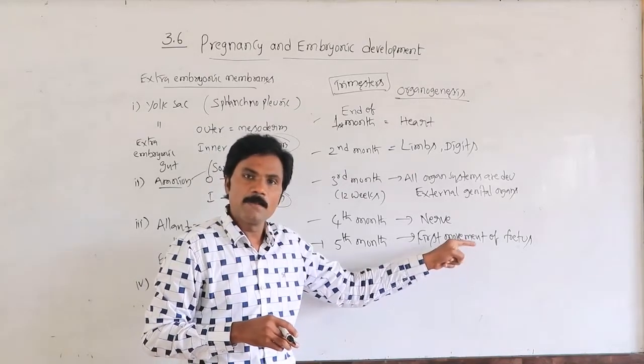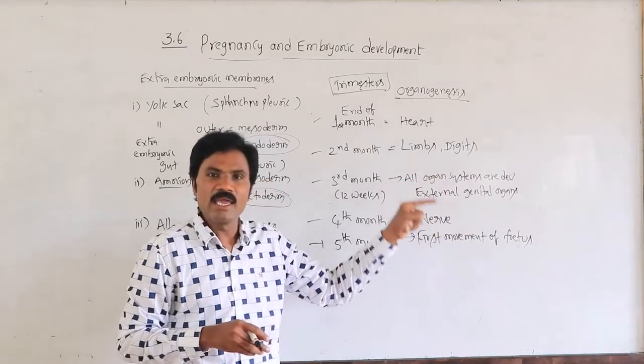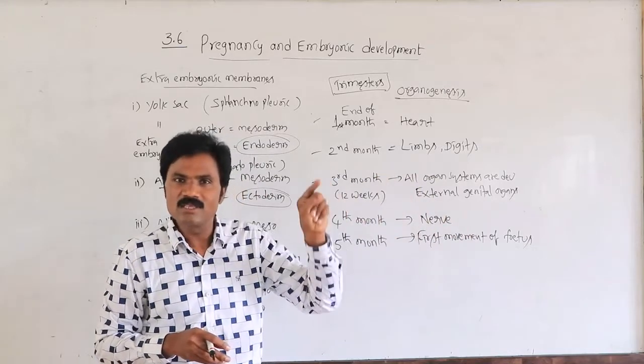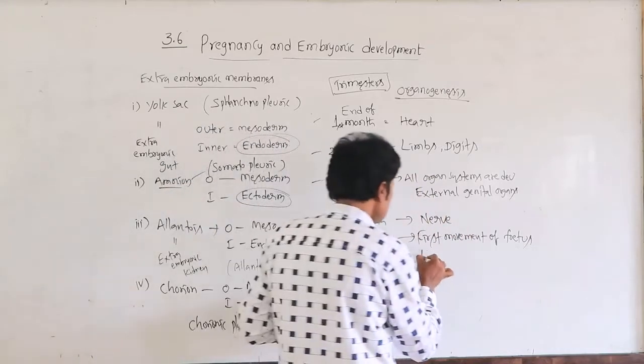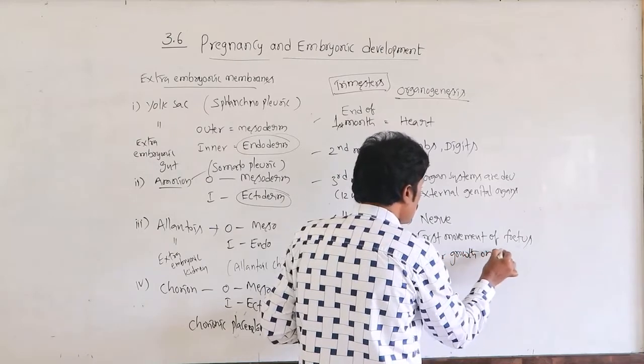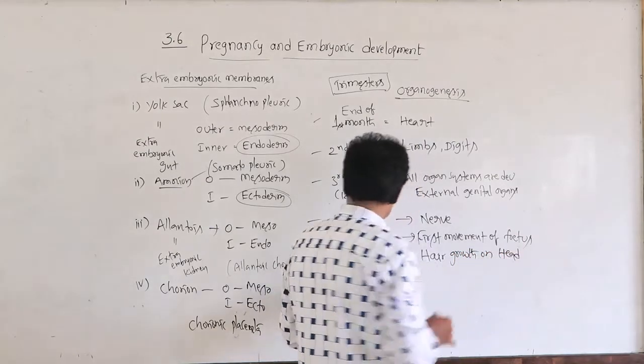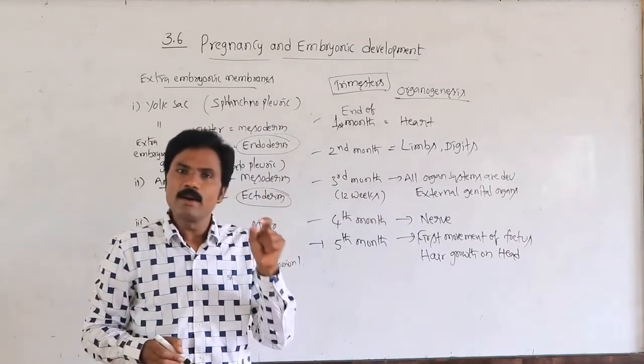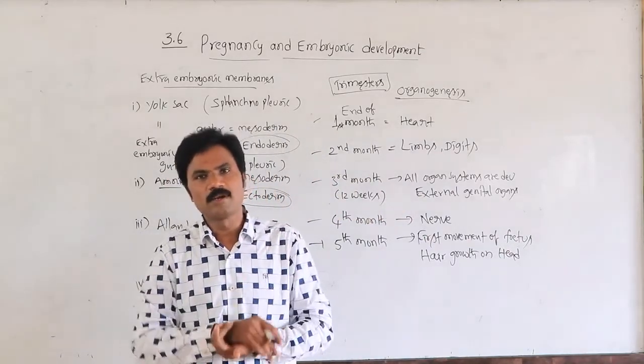Apart from this, hair appears on the surface of the head. Hair growth on the head also appears by the end of the fifth month.